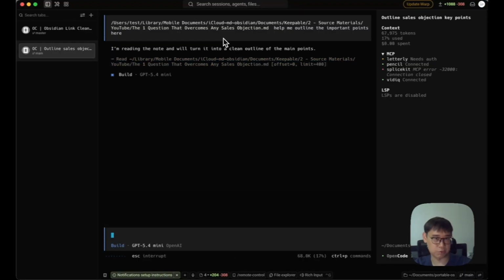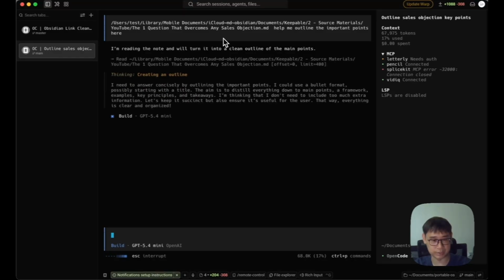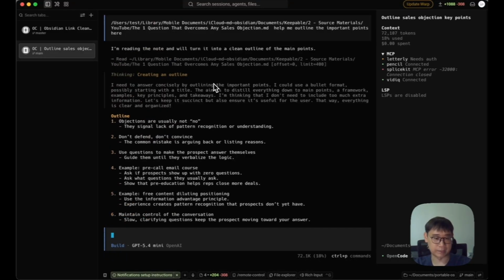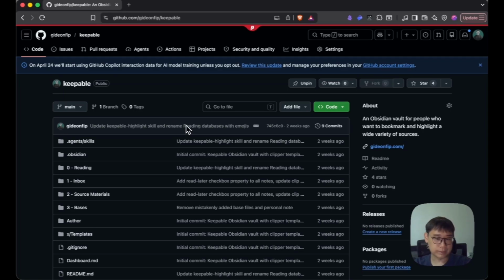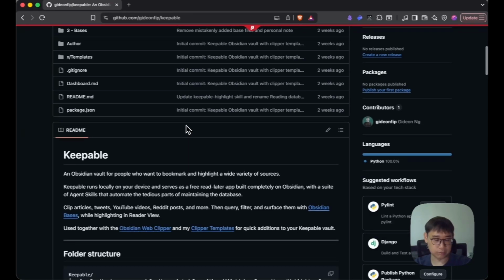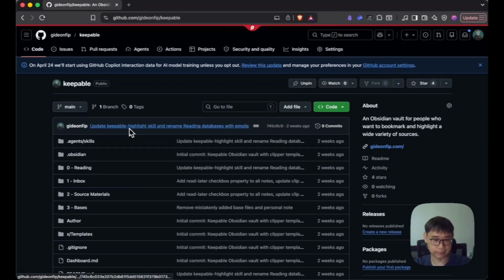This just gives it much more context on, let's say I want to do a certain task like how to sell better, and then I already have this reference, then it's easier to just come up with all of this context. So if you want to start using this Obsidian Vault, you can download the entire one inside this repo. The link will be in the description.